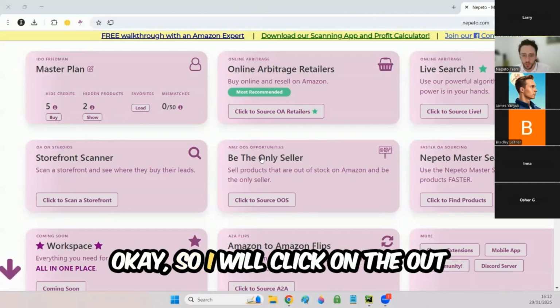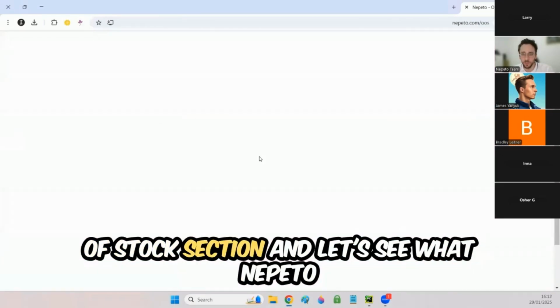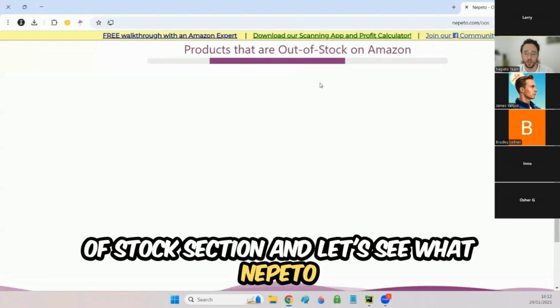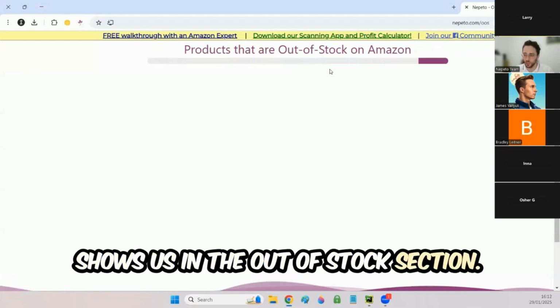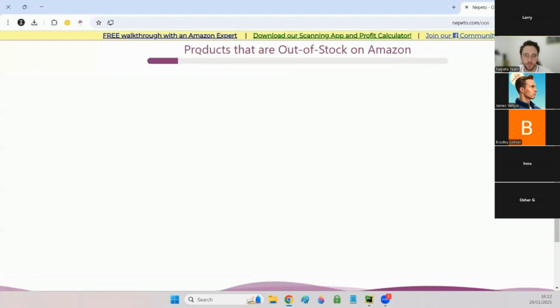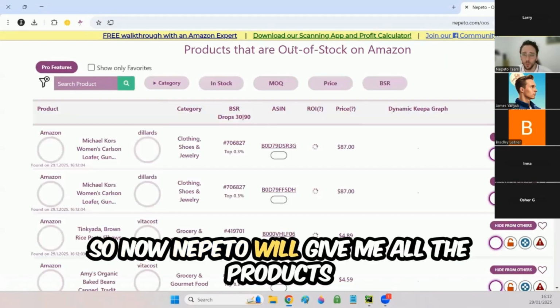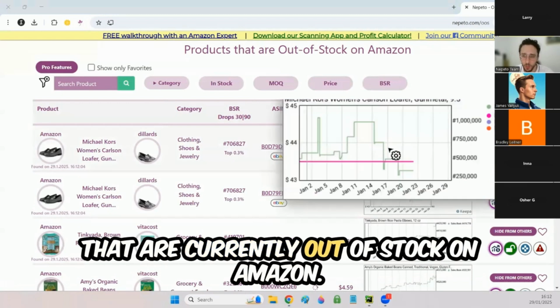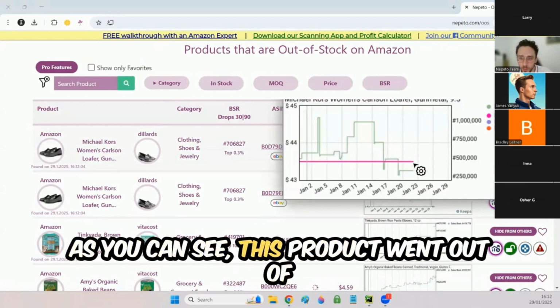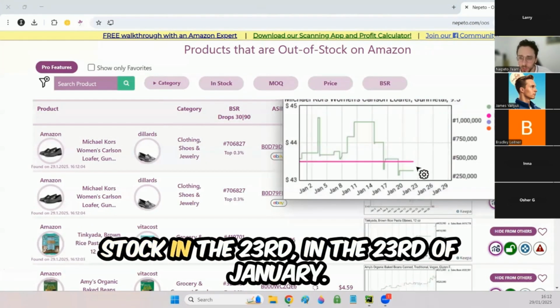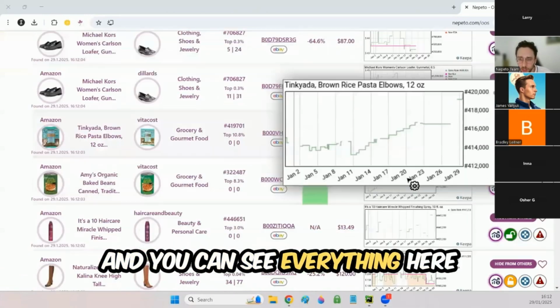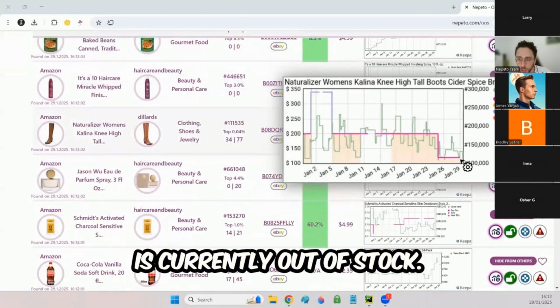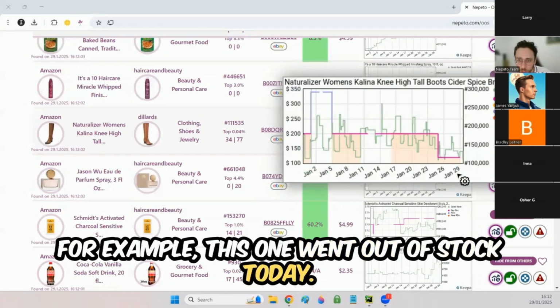So I will click on the out of stock section and let's see what Nepeto shows us. Now Nepeto will give me all the products that are currently out of stock on Amazon. As you can see, this product went out of stock on the 23rd of January, and everything here is currently out of stock. For example, this one went out of stock today.